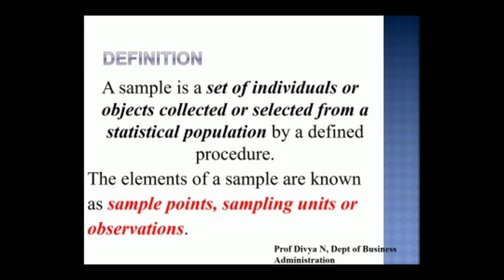To define, a sample is a set of individuals or objects collected or selected from a statistical population by a defined procedure, that is, by a defined sampling method. So the elements of samples are also known as sample points, sampling units, or observations. The number of packets taken from each batch of production will be called sample units. Depending upon the research and the data collected, the elements of samples will be termed sample points, sample units, or observations.